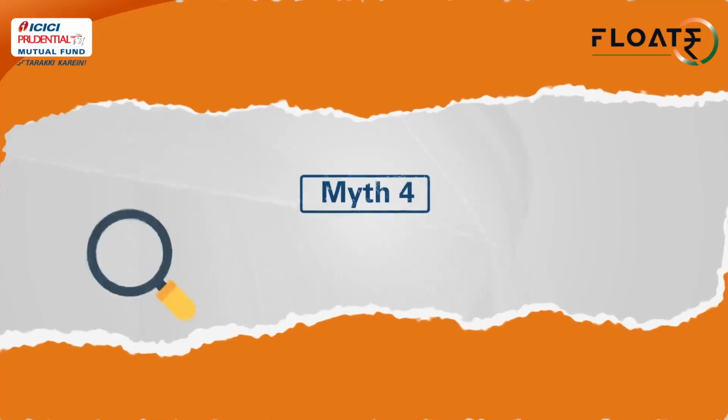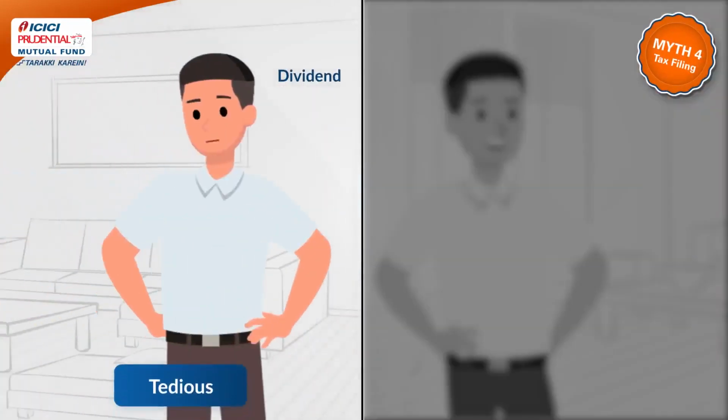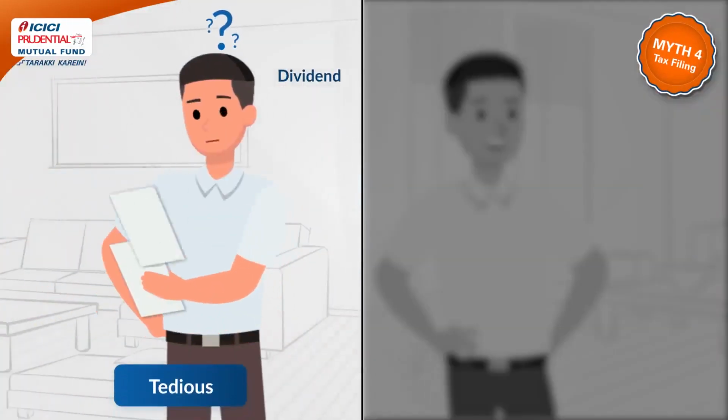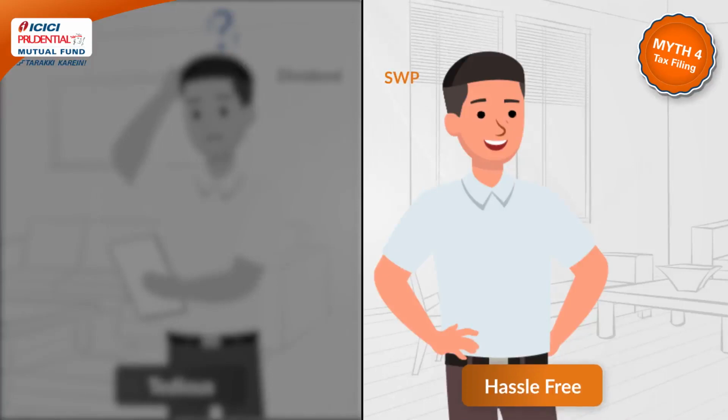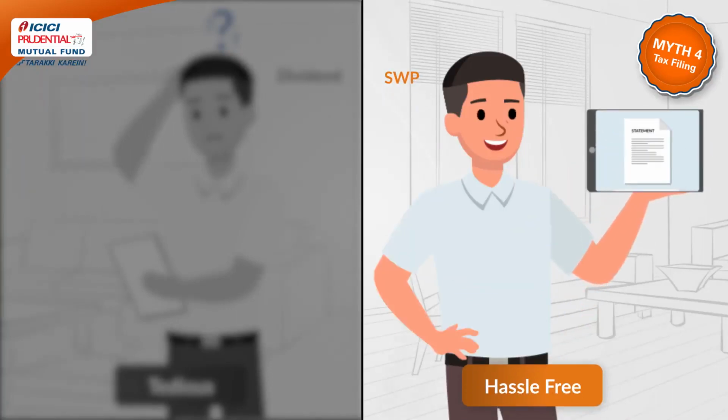Myth 4. Tax computation is easier with dividend option than with SWP. Changes in the tax laws means dividend is not tax-free anymore, and investors will now have to file for the same during each tax filing year like any other income. In respect to the SWP, all the investor has to do is request the AMC for capital gain statement for tax filing purposes. It's that easy.